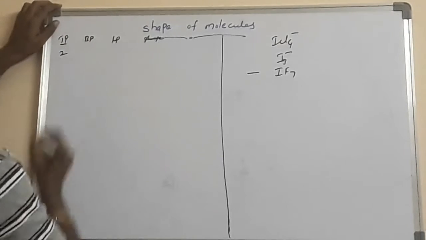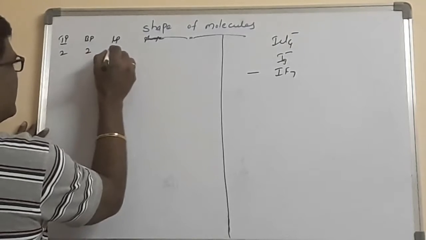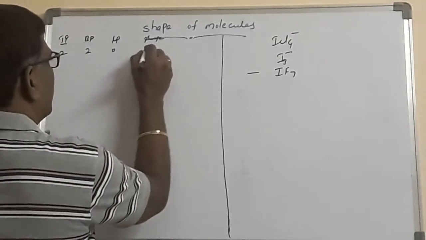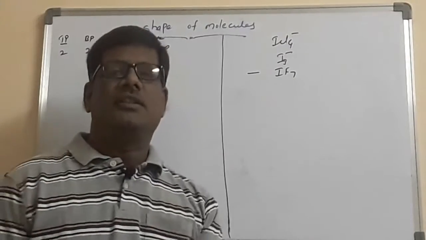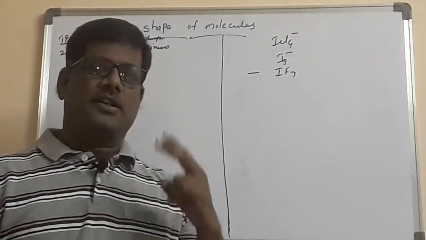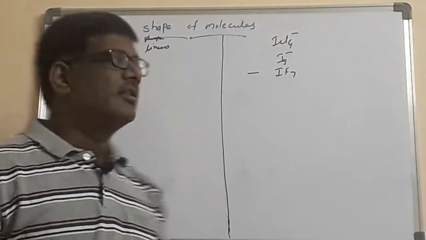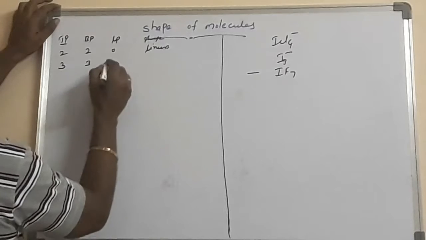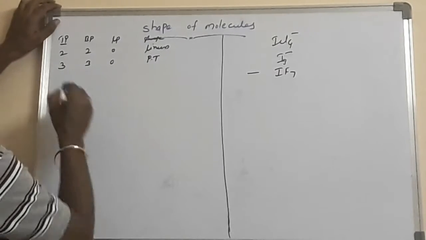Let us take here total pairs as 2. If the two are bond pairs, then the lone pairs will be 0. With two pairs, the shape of the molecule is linear. Two can only be arranged in a straight line, that's why the shape is linear. Now I am taking total 3, all bond pairs, lone pair 0, and the shape of the molecule is planar triangle.